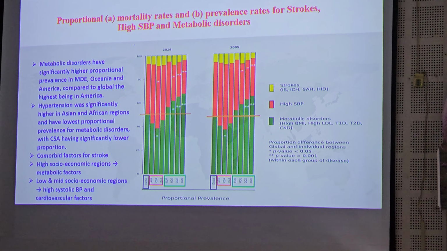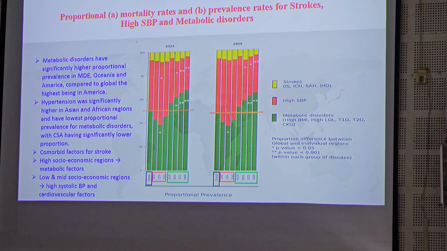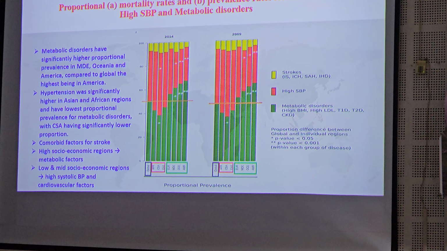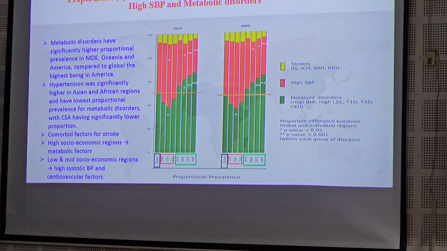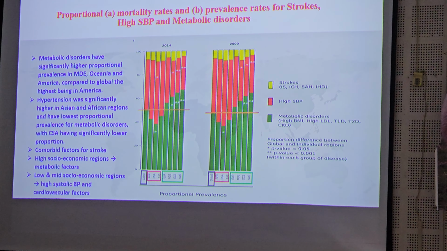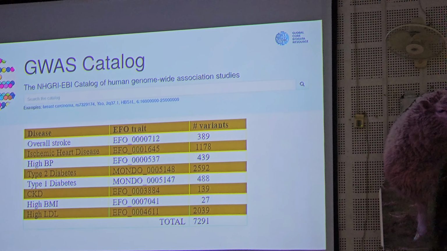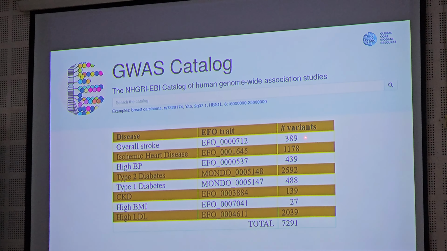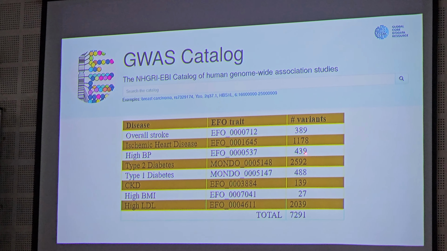So with this, we are very keen to investigate. This is how public health research also goes on, and these have mostly been talked about in terms of socio-economic parameters. But we wanted to investigate whether there are any genetic correlates. Then we tried to fish out all the genetic studies that have been published till date for all these conditions, and we looked into all the risk variants that have been reported: for overall stroke 389, ischemic heart disease 1178, systolic blood pressure 430.